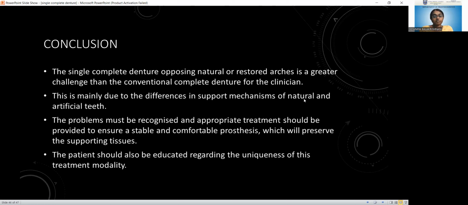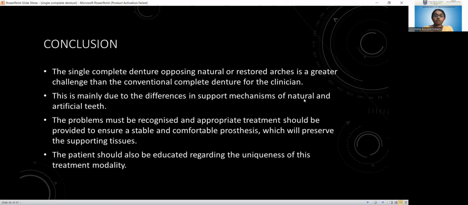That means if you are giving a maxillary complete denture and a mandibular distal extension RPD, you have to inform the patient that there is a situation called combination syndrome which can arise in future. Also before extraction, you can educate the patient that even after fabrication of an FPD or a single complete denture, a situation like combination syndrome can come. So we have to motivate the patient. Our main aim is to motivate the patient to prevent combination syndrome situations.